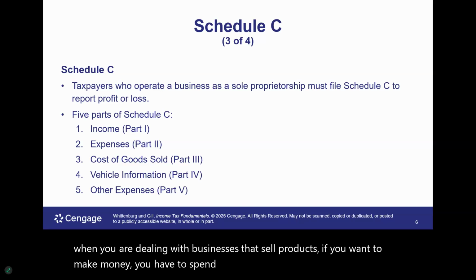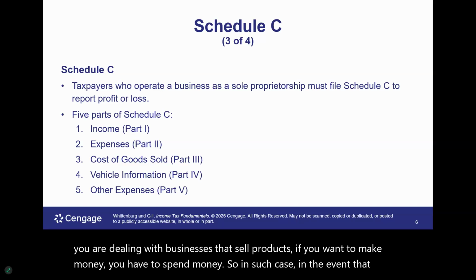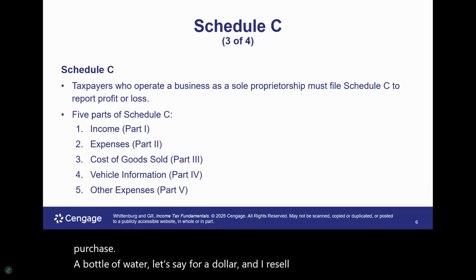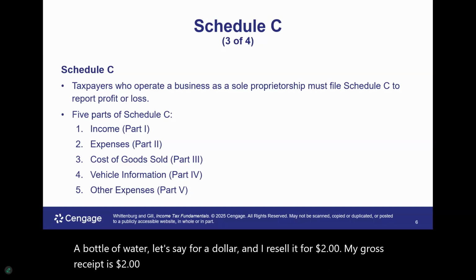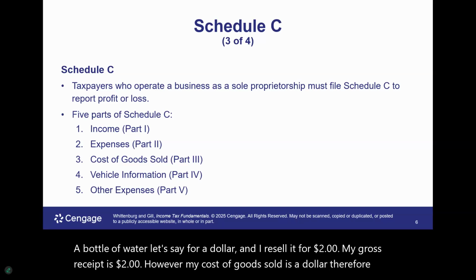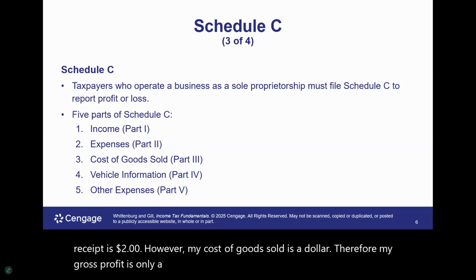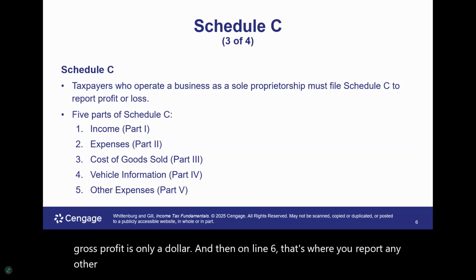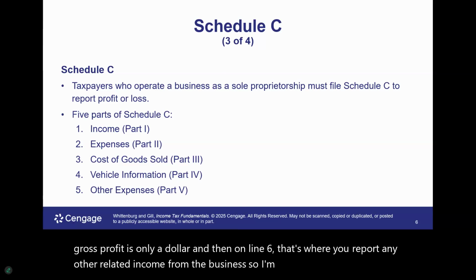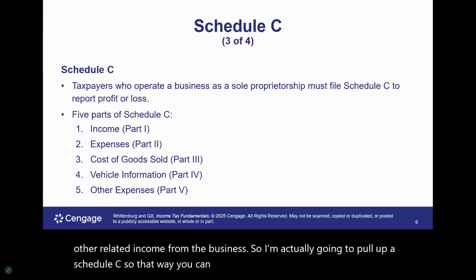So in the event that I purchase a bottle of water, let's say for $1, and I resell it for $2, my gross receipt is $2. However, my cost of goods sold is $1. Therefore, my gross profit is only $1. And then on line 6, that's where you report any other related income from the business. So I'm actually going to pull up a Schedule C so that you can actually see what it looks like.